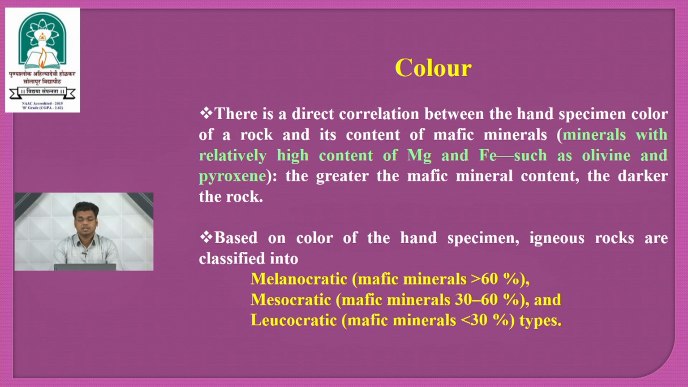Now, color. Color is a direct correlation between the hand specimen color of rock and its content of mafic minerals. The greater the mafic mineral content, the darker the rock. Based on the color of the hand specimen, igneous rocks are classified into melanocratic, mesocratic and leucocratic. Melanocratic rocks are those which contain greater than 60% of mafic minerals. Leucocratic rocks are those which contain less than 30% of mafic minerals, while mesocratic rocks are those which contain 30 to 60% of mafic minerals.